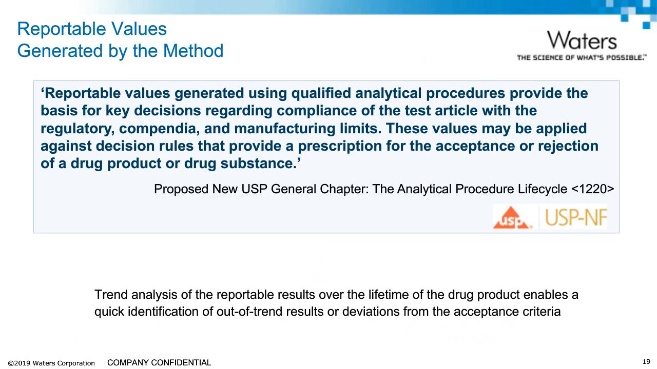Let's now look at the trend analysis of the reportable values. As stated in the USP Chapter 1220, the reportable values generated by the method are used to confirm whether the manufactured product meets the specified standards for identity, quality, safety, and potency. Performing trend analysis of the reportable results over the lifetime of the drug product will enable a quick identification of out-of-trend results or deviations from the product specifications or acceptance criteria.